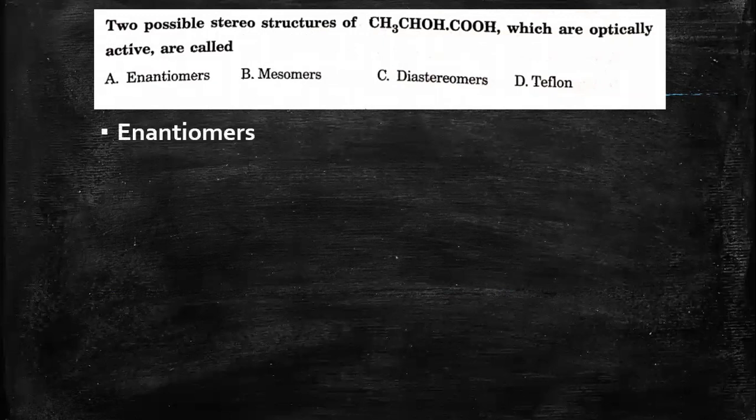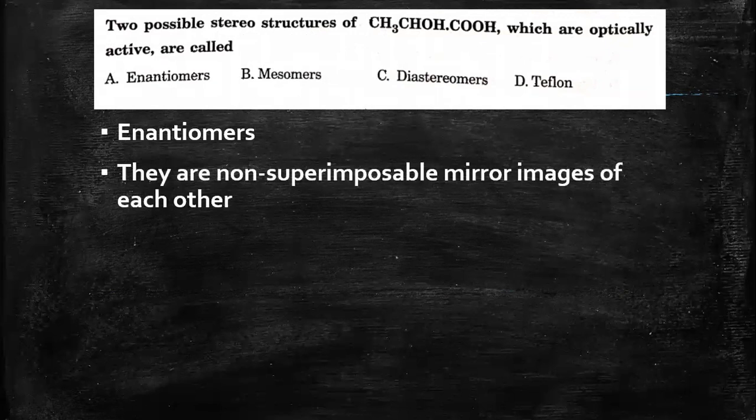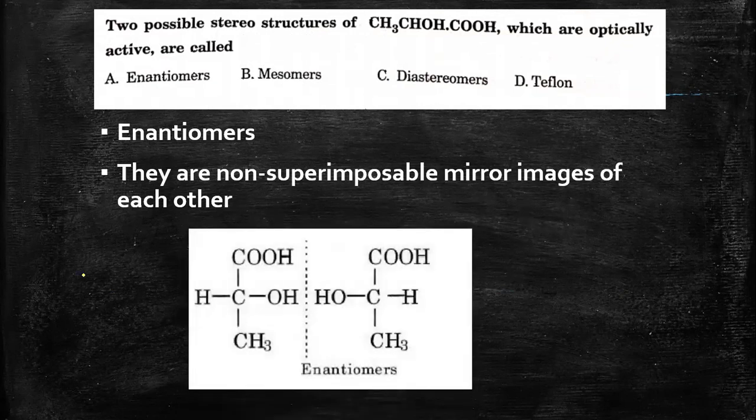So the answer is enantiomers. And what are enantiomers? They are non-superimposable mirror images of each other, like our hands. If you try to superimpose them, they cannot be superimposed. So let's take a look at the structure. So the CH3CHOHCOOH can be written like this. So you can see, if we keep this particular stereo structure on top of this, they do not superimpose, because the OH is on the left side in this one and on the right side in this particular stereo structure. So these are non-superimposable mirror images and therefore are called enantiomers.